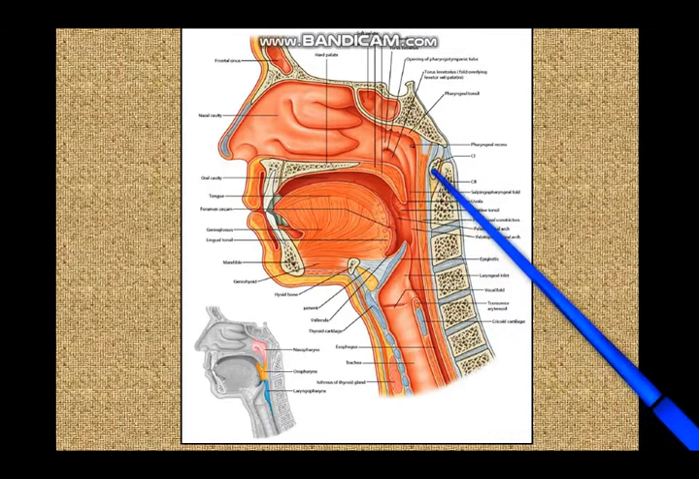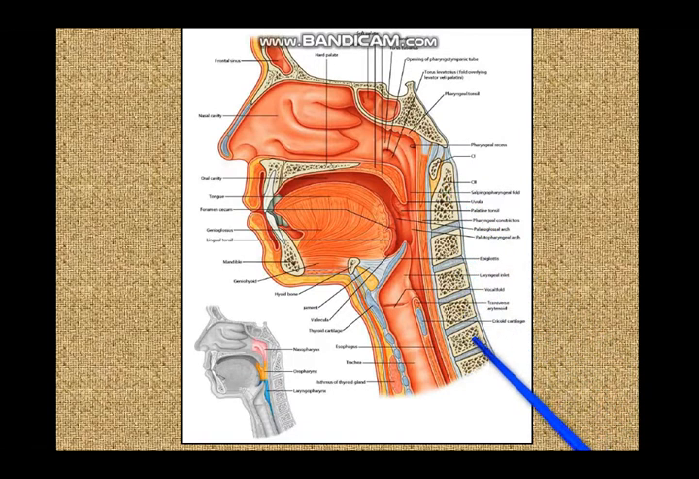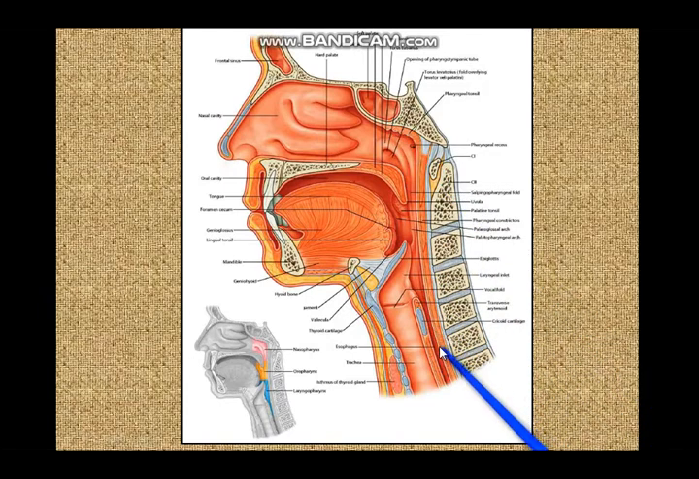So you have first, second, third, fourth, fifth, sixth. So up to the level of the sixth cervical vertebra you have the pharynx, and beyond sixth the pharynx continues as the esophagus. So the pharynx extends from the base of the skull to the level of the cricoid cartilage and to the level of the sixth cervical vertebra.